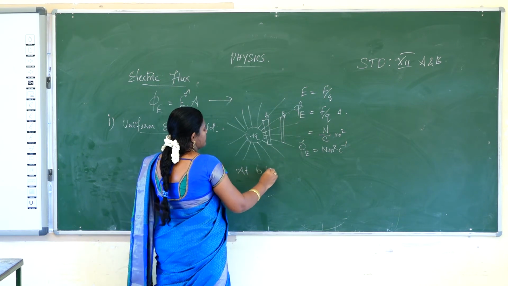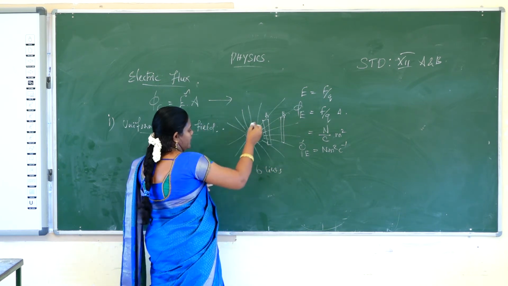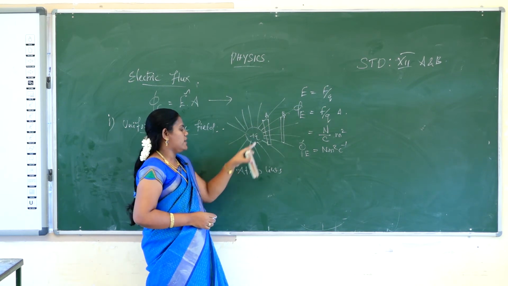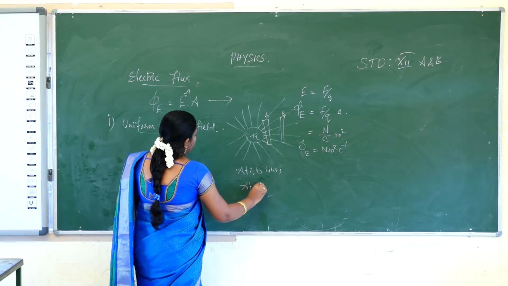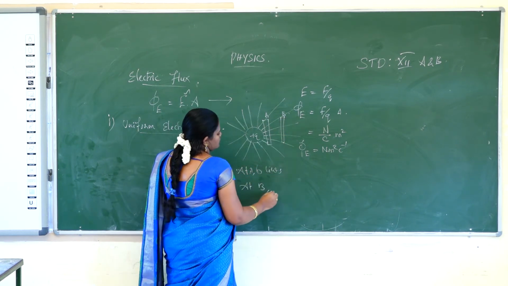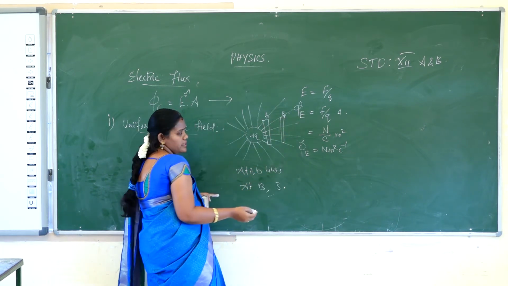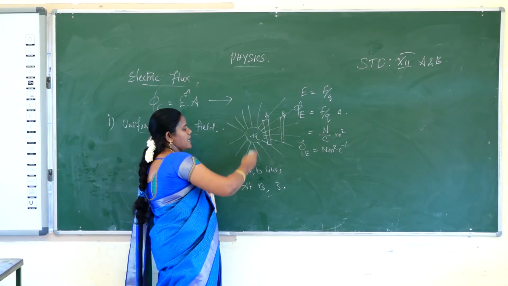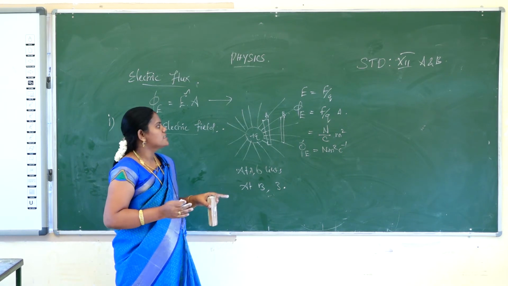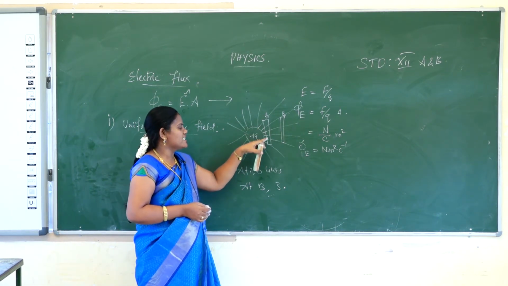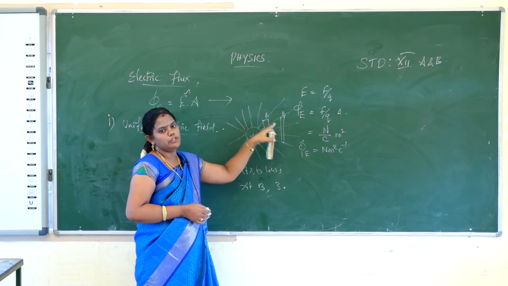6 lines is there. At a point A, 6 electric field lines are crossing a particular area. At a point B, 1, 2, 3. So 3 lines are crossing a particular area. So point A has a greater electric flux than point B, because with more lines, the electric field strength will be greater at point A compared to B.